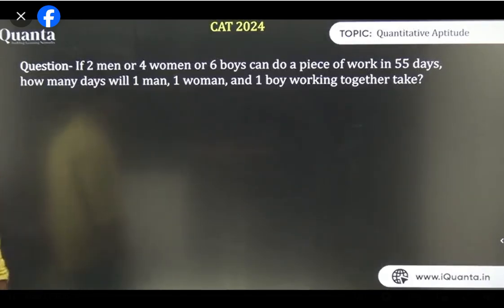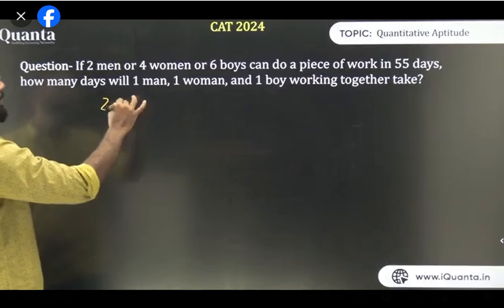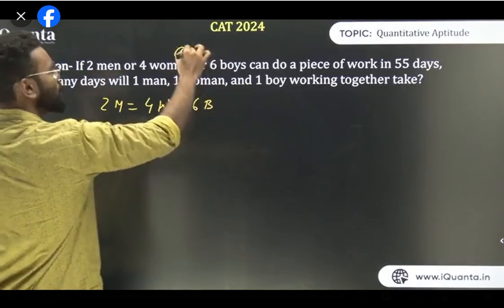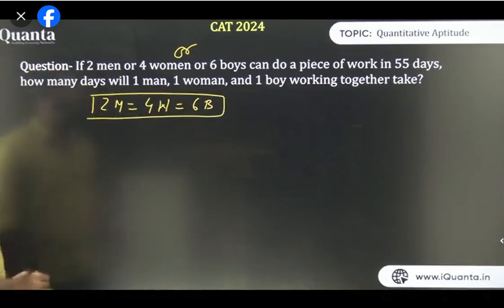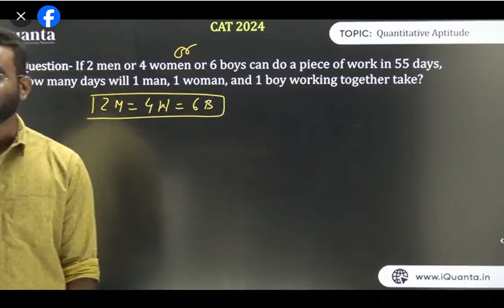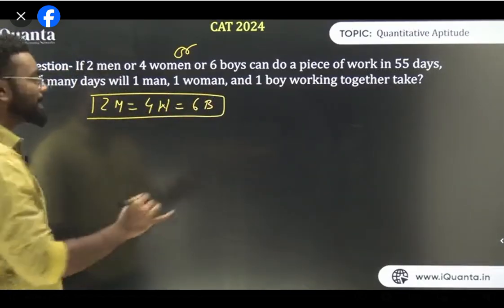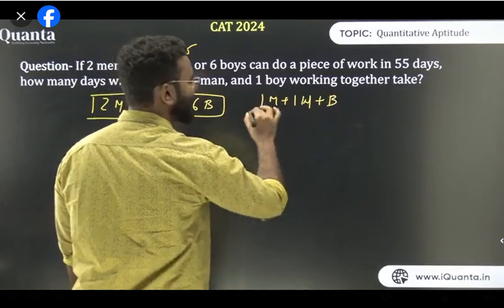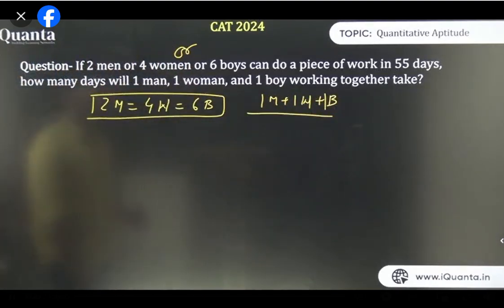Yes, I'll do it with this question as well, because these are the same two questions, don't worry. Now how to solve this question? 2 men is equal to 4 women is equal to 6 boys. Whenever there is 'or', you can equate it, because they all do the same kind of work, as all of them can do the work in 55 days. But what I need to find is 1 man plus 1 woman plus 1 boy. The easiest way to do this is to convert everything into boys.